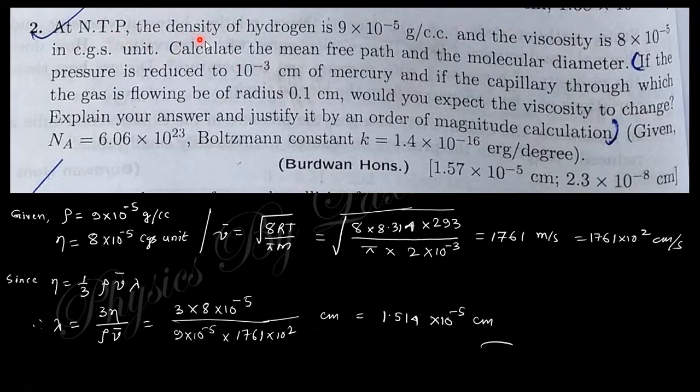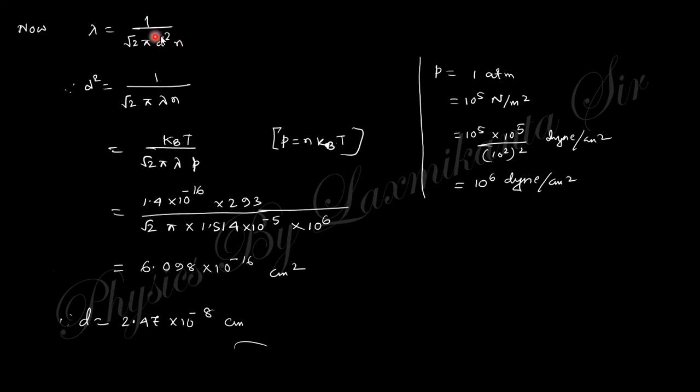At NTP the density of hydrogen and the viscosity are given, so you need to find the mean free path. Using the same process, you will get the same answer. Then the molecular diameter. You can get it using the formula lambda equals 1 by root 2 pi d square n, the Maxwell mean free path. So d square equals like that, and you know P equals n kT. Just put in n as P by kT.